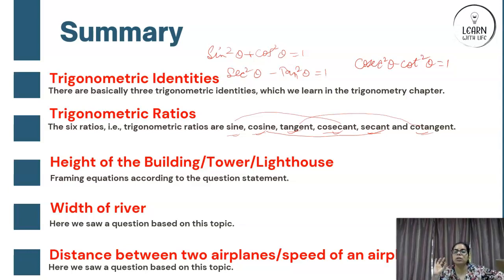Now, height of the building or the tower or the lighthouse. This is the third topic that we covered. So we have to make sure that these three topics, 1, 2 and 3, which we took up. Here the question statement has to be taken into consideration very carefully, I'm telling you. And you have to draw the figure yourself in order to get the actual answer. Do not forget to write the units towards the end, meter, centimeter in the answer. If value of root 3 is given, very good. If not given, then also not a problem. You take 1.73 approx. Solve it towards the very end and then write hence the width of the river is this, hence the height of the lighthouse is this. Do not forget the last statement.